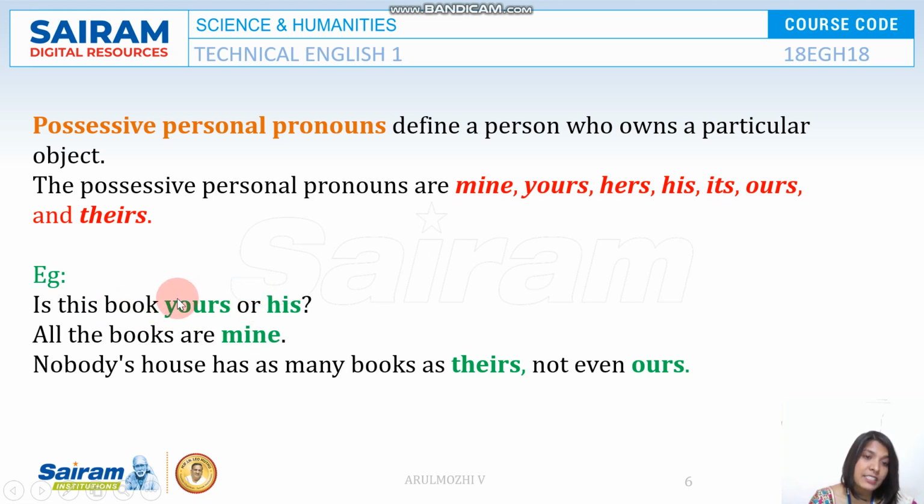It can be rephrased with possessive adjectives as well. For example, is this your book or his book? So we say your book. Your is a possessive adjective, and his is a possessive adjective in the next sentence. But here, is this book yours or his? You must have observed that after possessive personal pronouns, we don't have any noun. If you use a noun, it becomes a wrong usage.